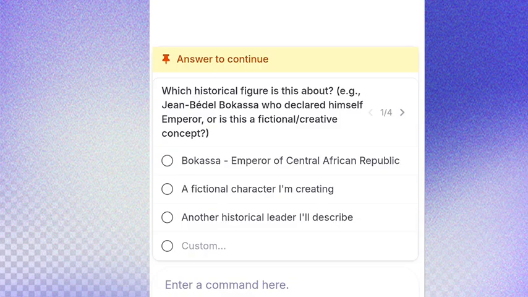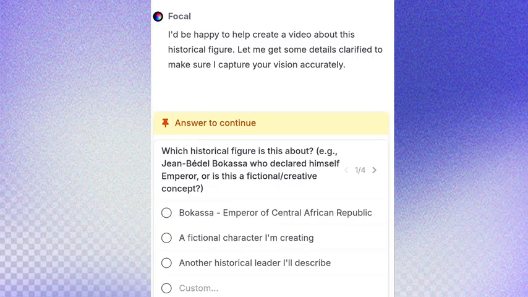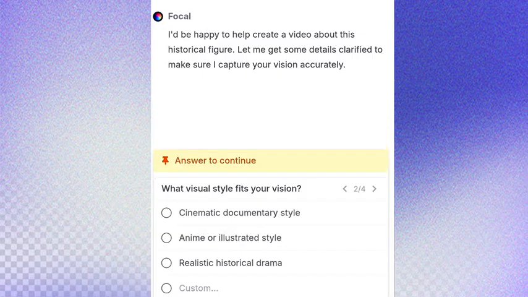As you can see, it will ask you to answer some questions, like which historical figure, and what do you want in your story. How do you want your story? So let's choose this first one. After you choose that, it will bring you to an interface like this. What visual style fits your vision? Do you want a cinematic documentary style, or all these ones you are seeing here, or a realistic historical drama? So any one you want.